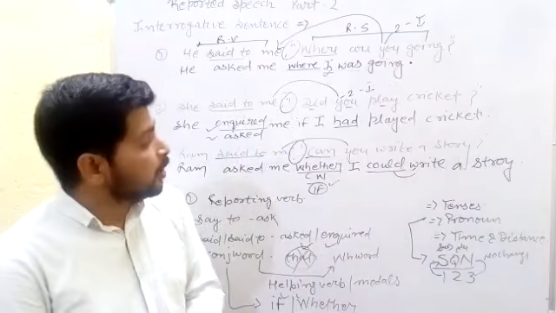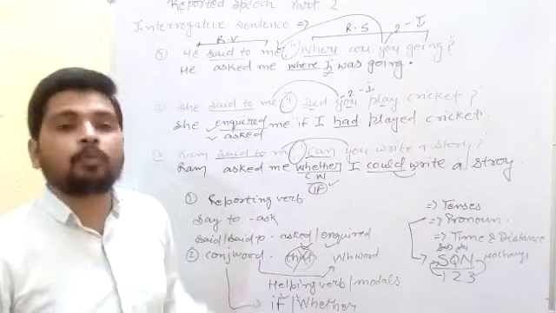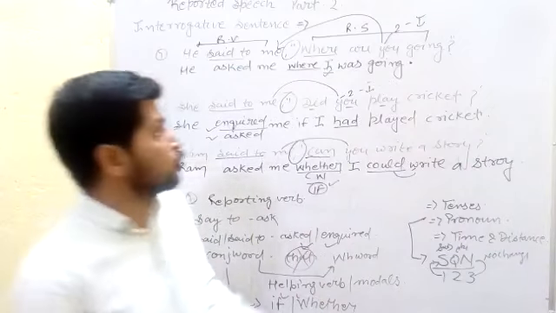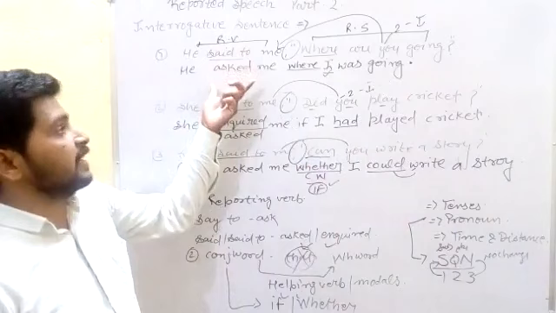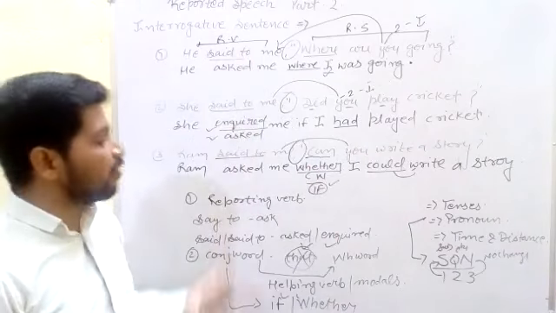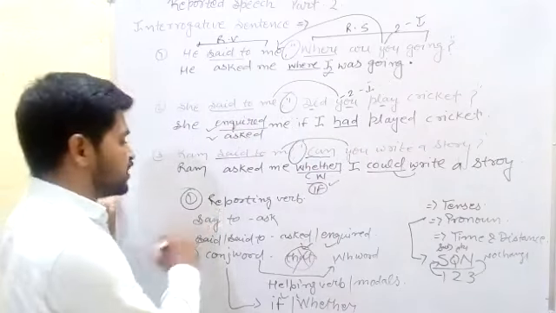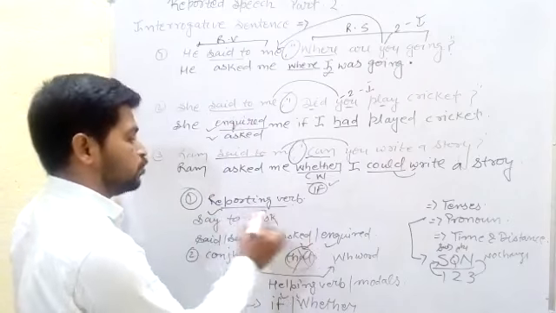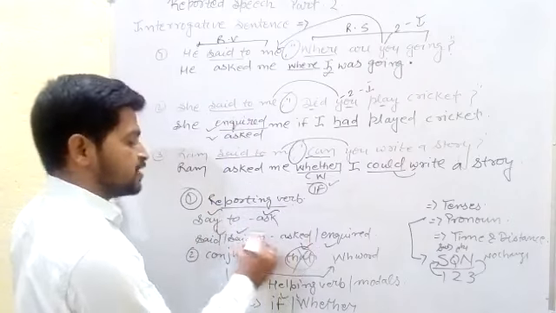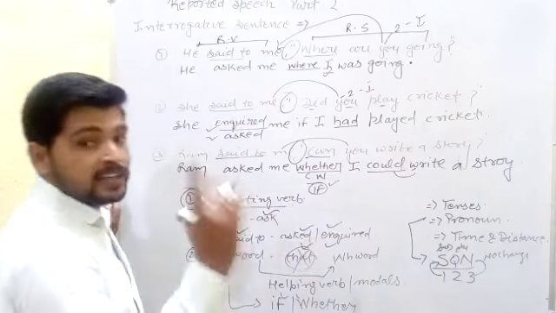So students, you understand there are 3 or 4 major rules in this topic. Today we study the interrogative sentence. So how does it change? Rule number one is this: in the reporting verb, if we find say to, we change it to ask, and said and said to change to asked and inquired. Select one.